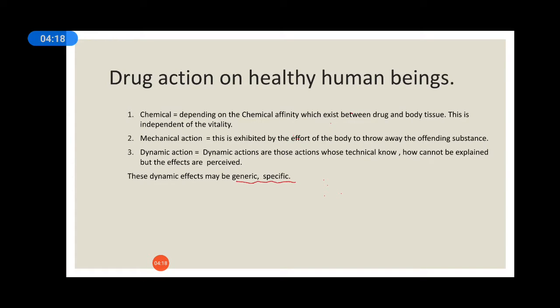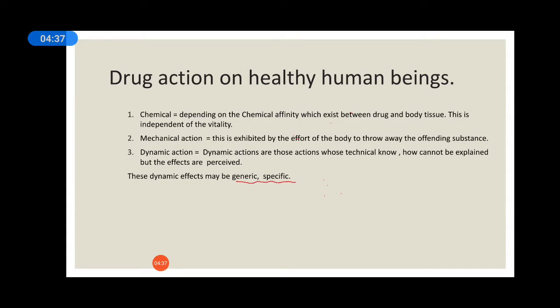Now about the specific action. It is related to the particulars: the susceptibility of the patient, the conditions of application and also the doses. So specific action of the drug means it is related to the susceptibility of that patient.